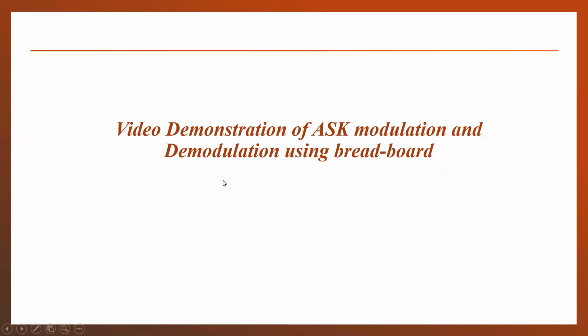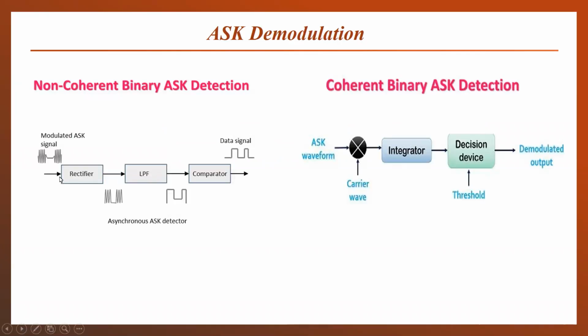So now here is the video demonstration of the ASK modulation and demodulation scheme using a breadboard. For the ASK demodulation, here we will use non-coherent detection. In the non-coherent detection, first a rectifier is used, which is made using a diode, and then a low pass filter, which is built using an RC circuit, and then a comparator. The comparator will be built here using an op-amp IC, or operational amplifier.